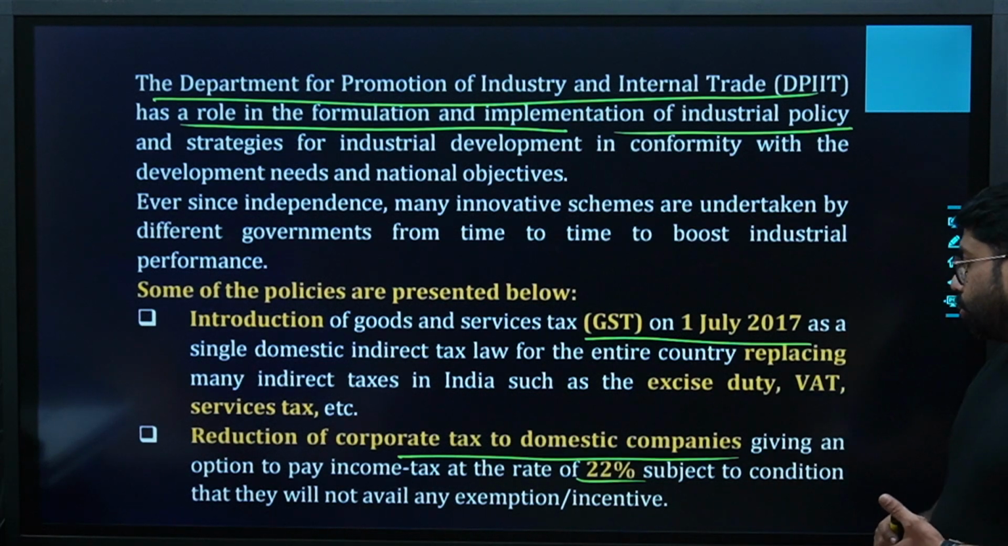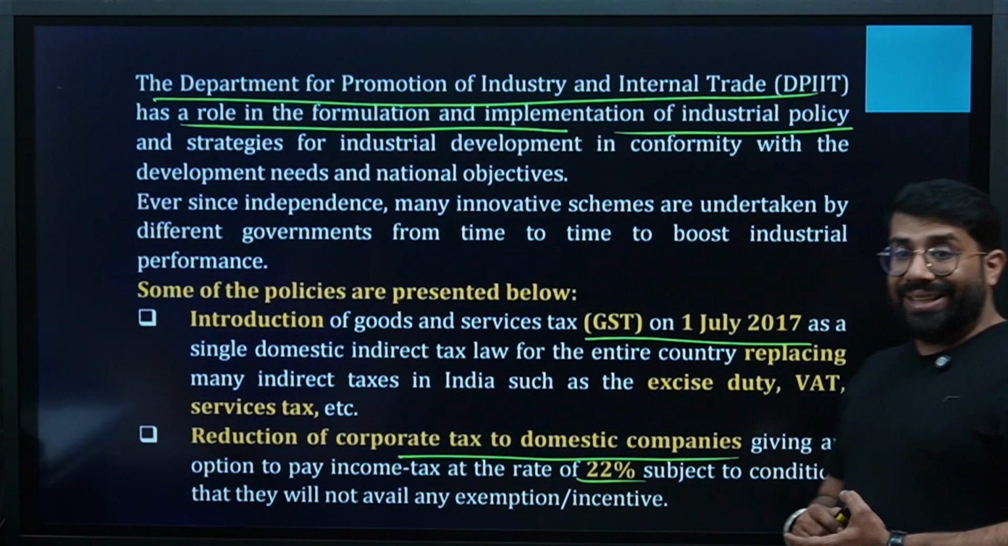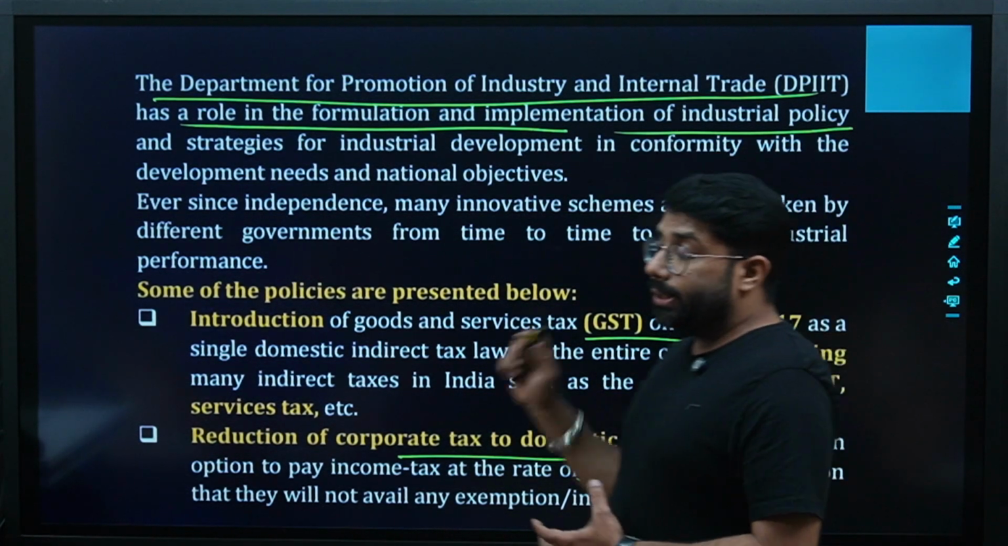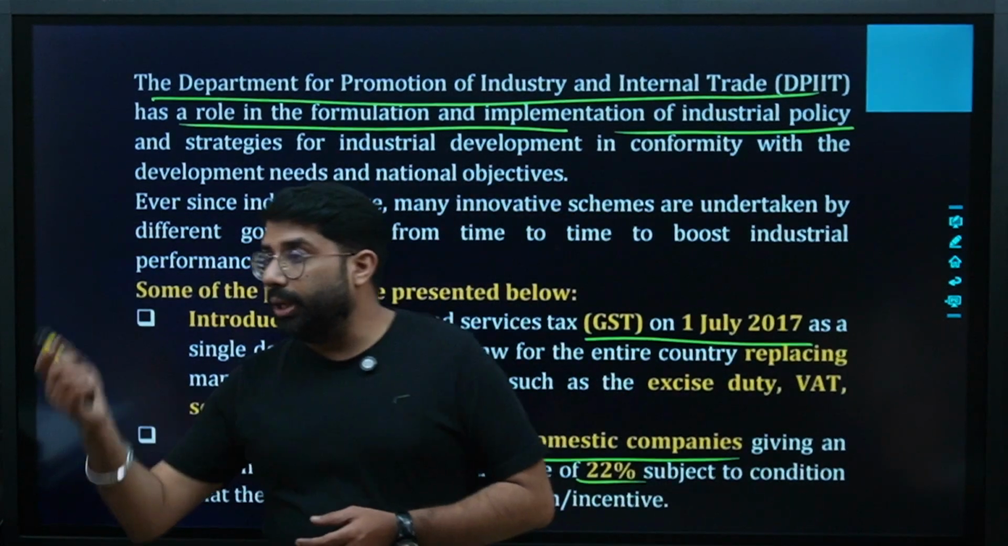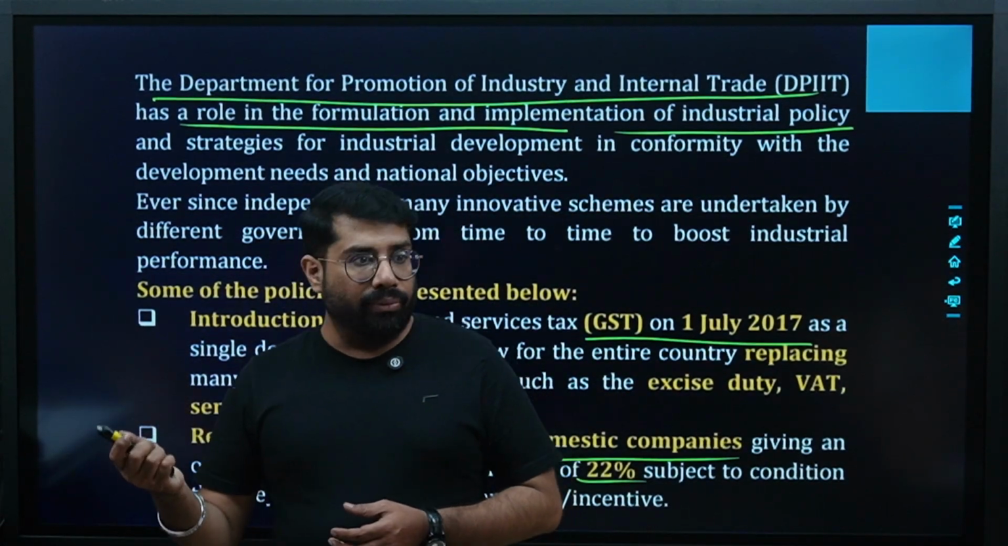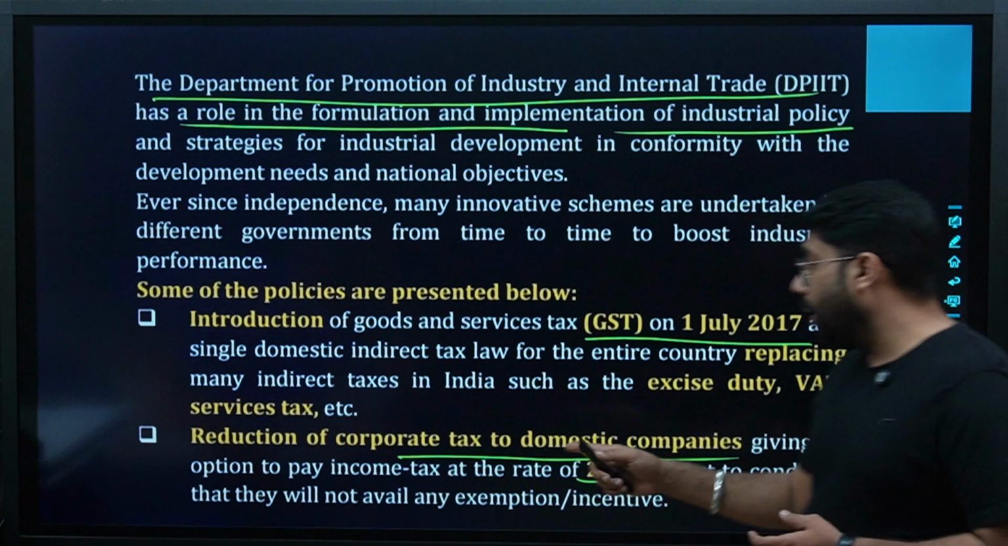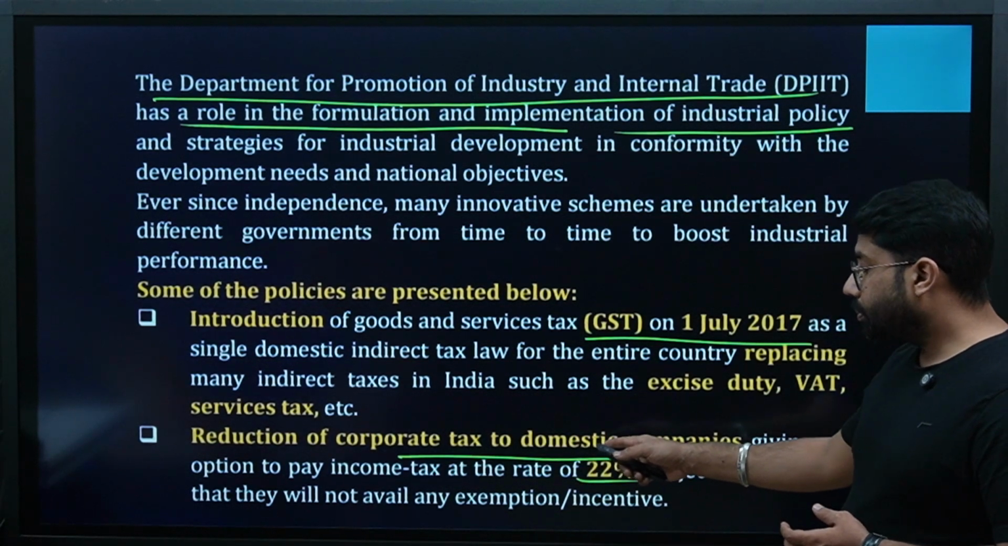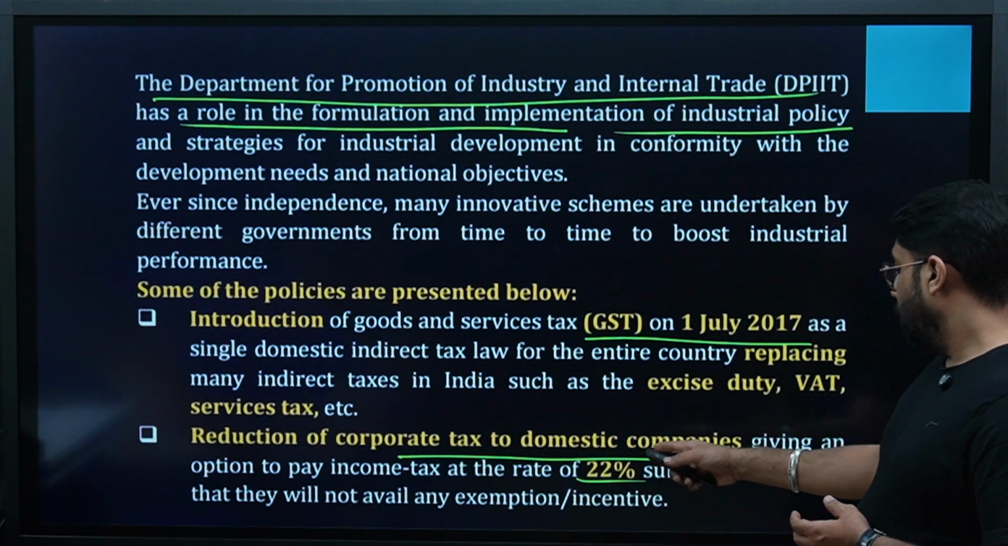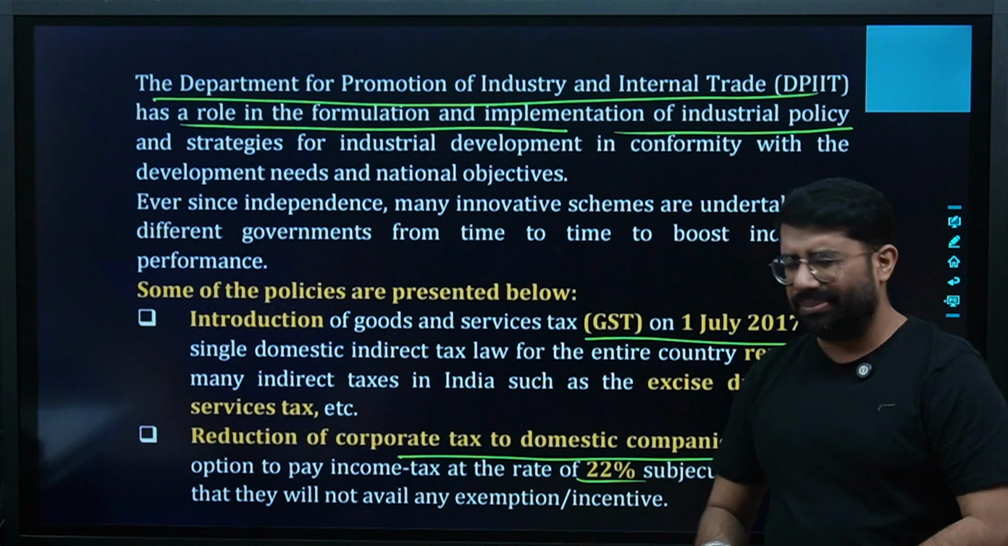Reduction of corporate tax to domestic companies, giving an option to pay income tax at a rate of 22%, subject to the condition that they will not avail any exemption or incentive.